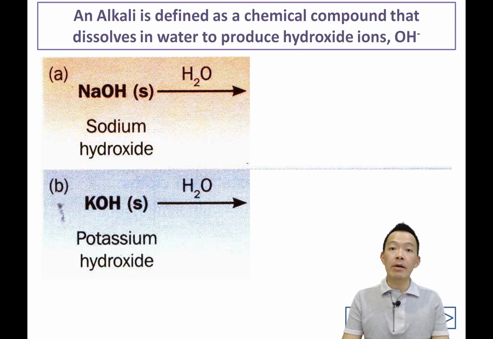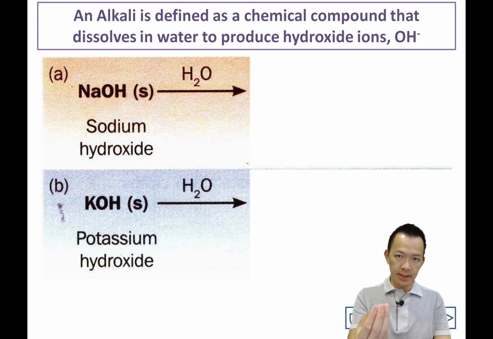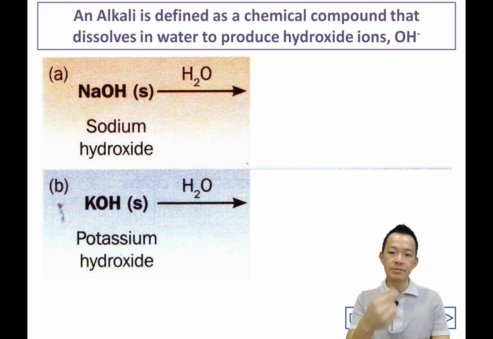So what is meant by alkaline? They are chemical compound that dissolve in water to produce hydroxide ion. 化学物品在水中解散，产生 hydroxide 的离子，就叫 alkaline.